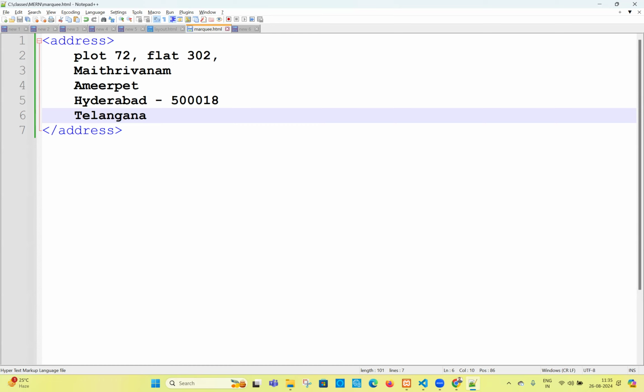If you want to display an address anywhere in the website, use the address tag. For everything they are mentioning a semantic. The main goal of HTML5 is that whatever content you want to display, you can use a semantic element. If you want to display an address, there is address. Yesterday we talked about section, article, aside, nav, header, footer semantics.